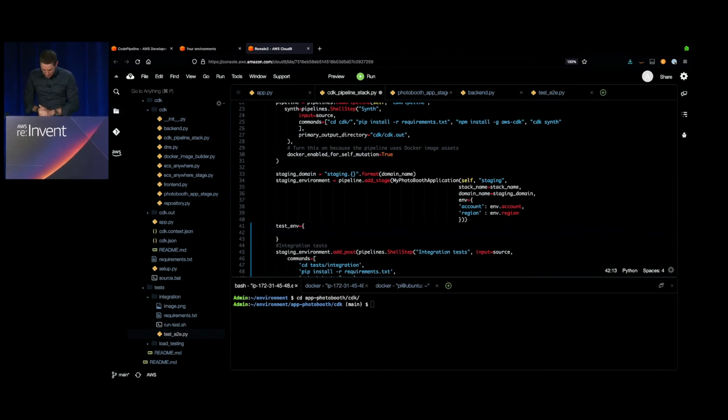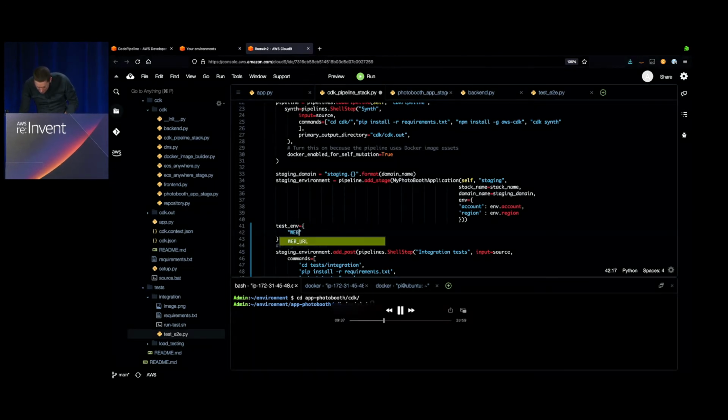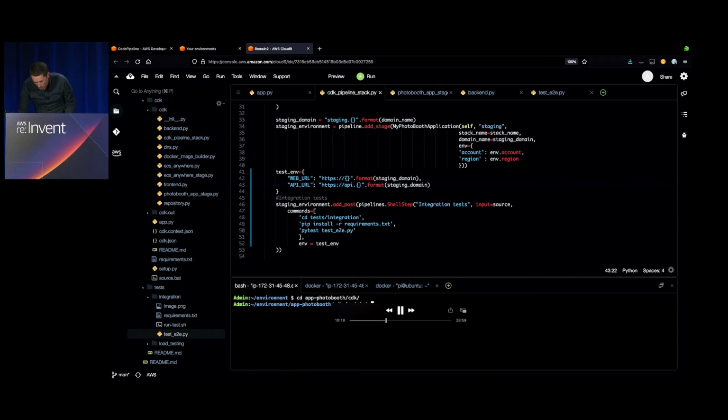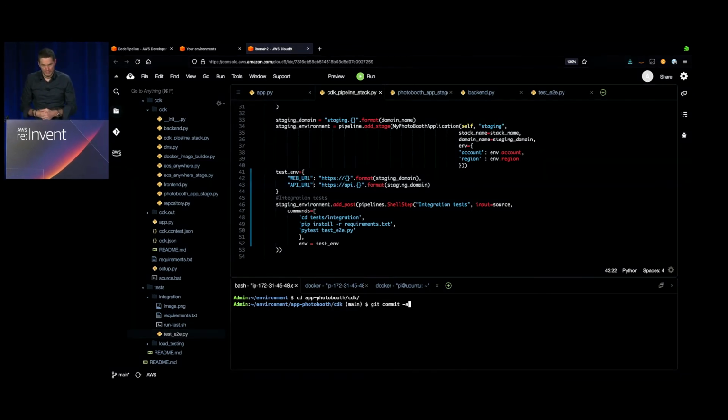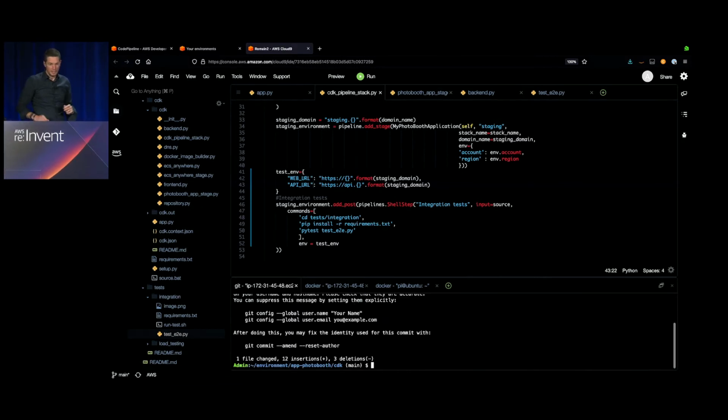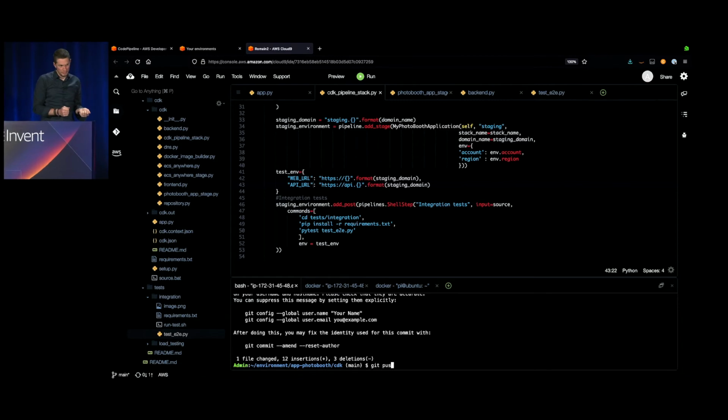So I'm creating my web URL. Maybe I can accelerate now. So basically I'm giving the staging domain, and I'm going to copy paste that and replace it for API. And then I'm good to go. So with those lines of code, I'm actually changing the way my CDK pipeline is going to behave. So I just do a git commit to my GitHub, saying that I'm adding the integration tests. And then I do a git push to my GitHub repo.